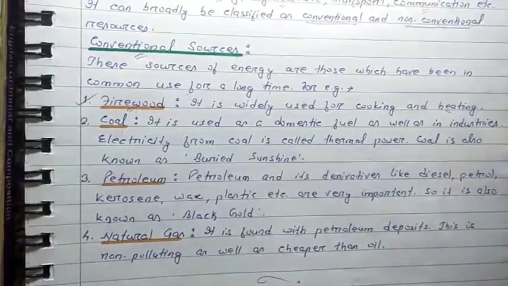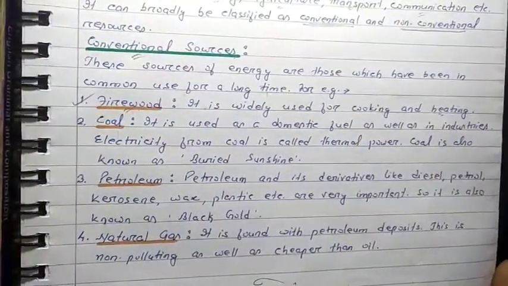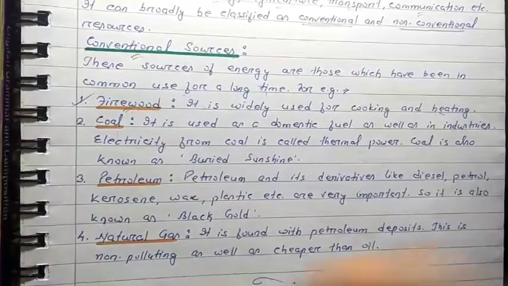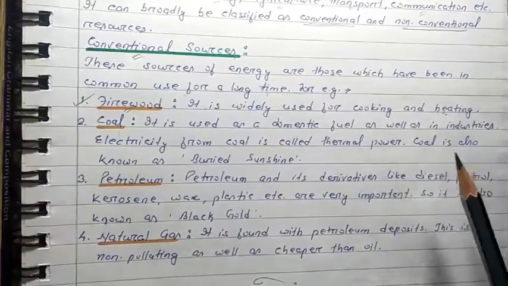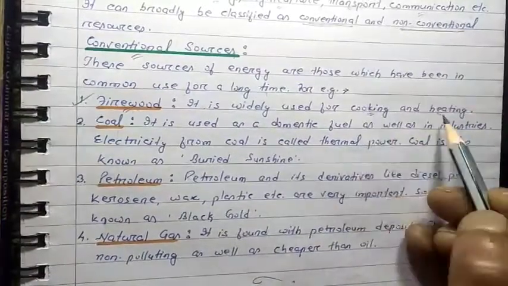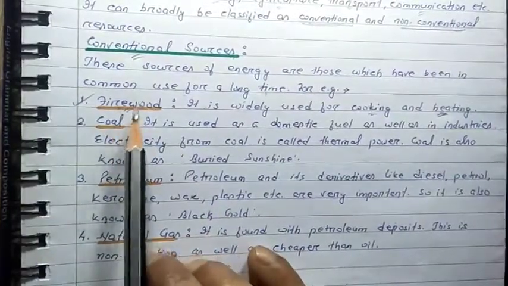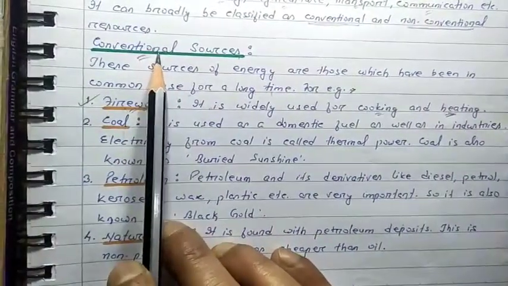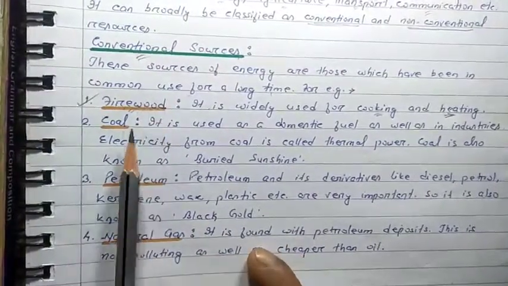No doubt, nowadays because of development of science and technology, we use LPG for our cooking. But in ancient time or even the medieval time or even today in the rural areas, cooking and heating is generally done with the help of firewood. So as I already told you, conventional sources are in use for a long time. So I hope you can understand how it is from firewood.